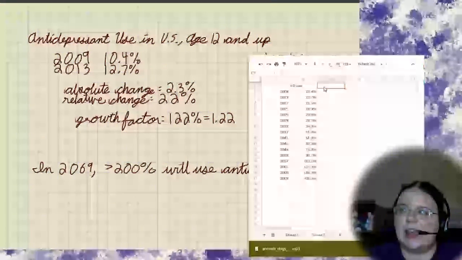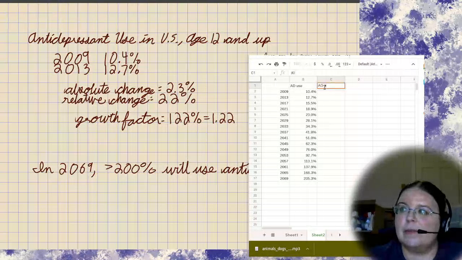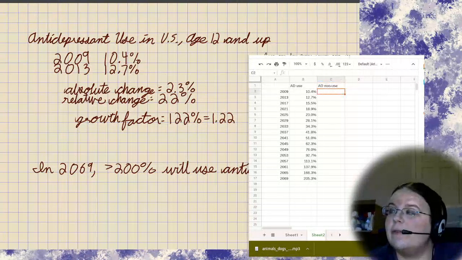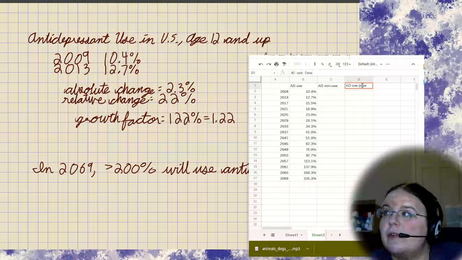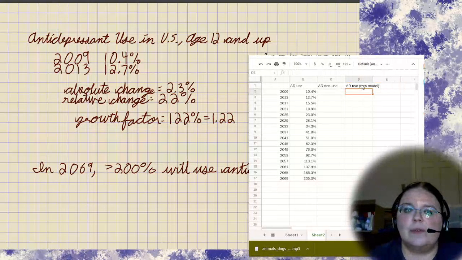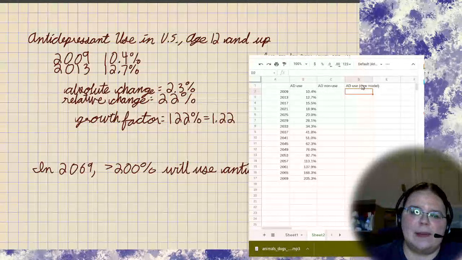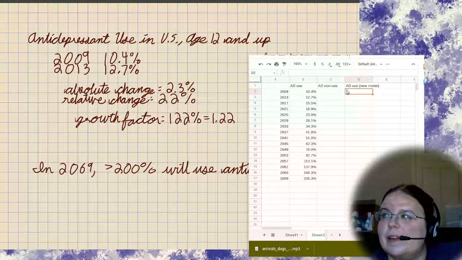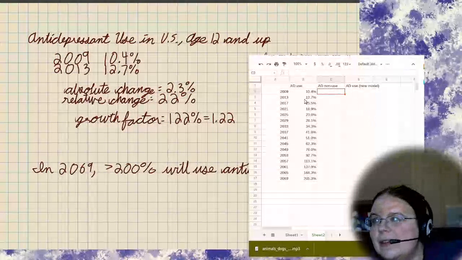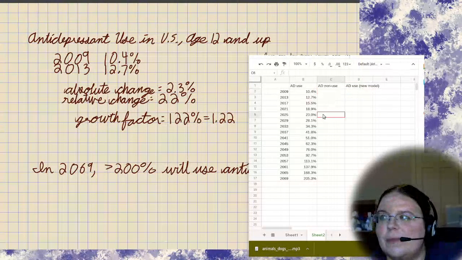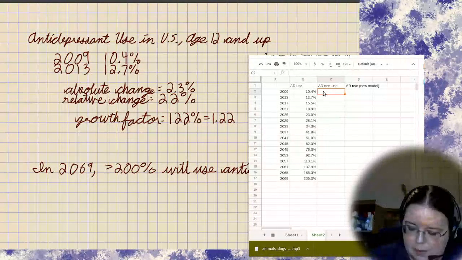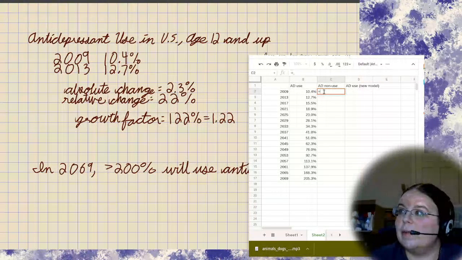What if we also calculate the rate of antidepressant non-use? And from that, we come up with a new model to calculate antidepressant use. Well, you might say, okay, wait, but what's that going to accomplish? Because antidepressant non-use and use are just opposites, so won't that just take it back to where we started? Not necessarily. So we'll start from the same 10.4% we had before.